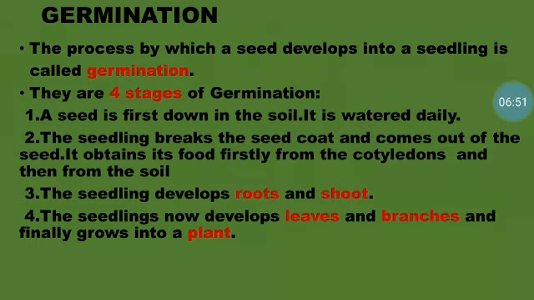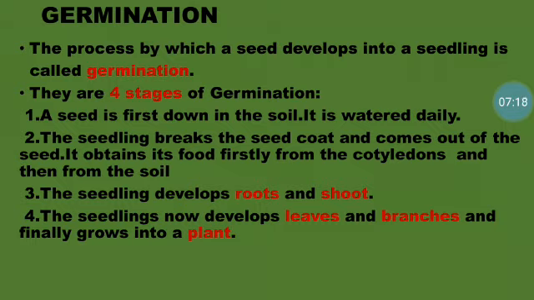In the second stage, after a few days, what happens? The seedling breaks the seed coat and comes out of the seed. The seedling gets food firstly from the cotyledons. So we have discussed in the structure of a seed what is the function of the cotyledon.